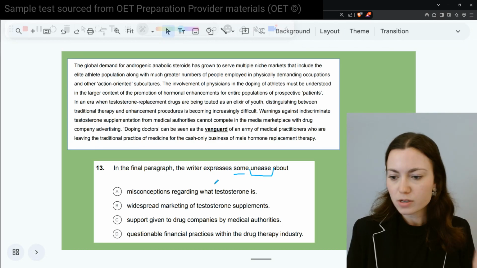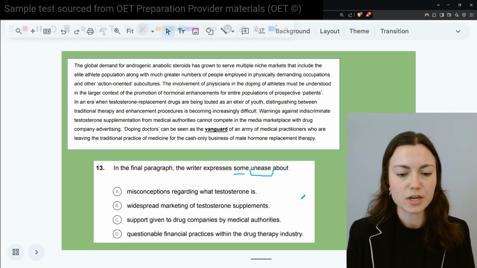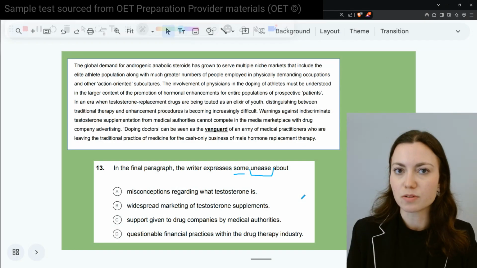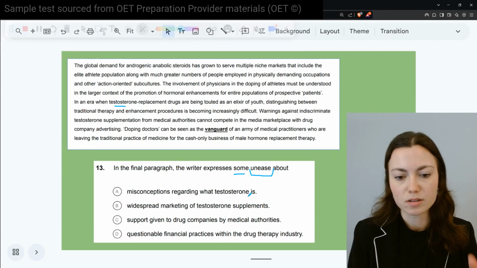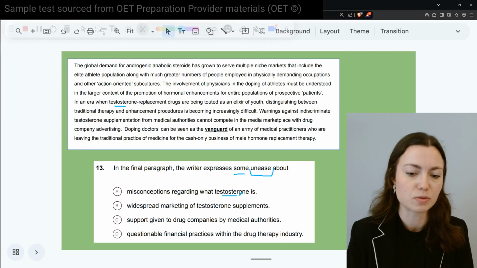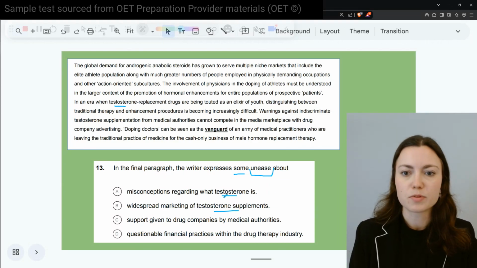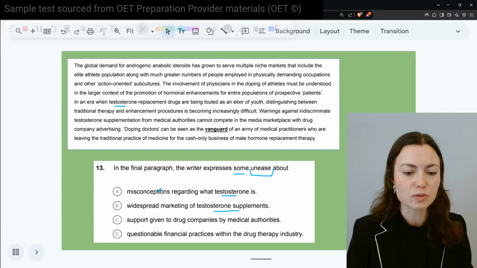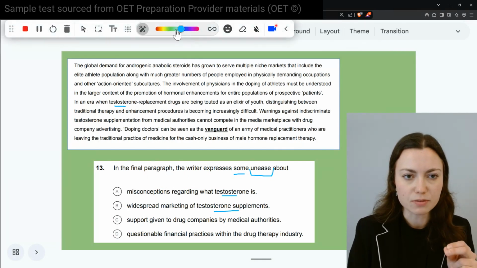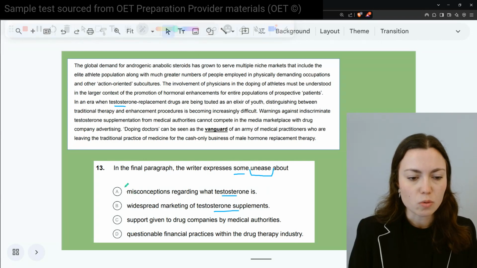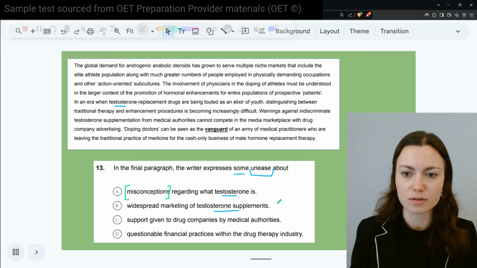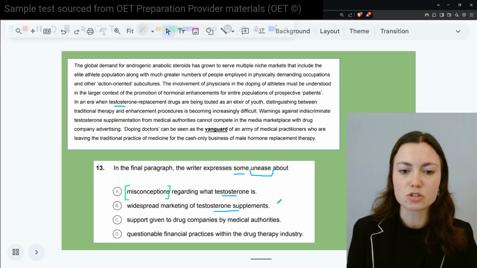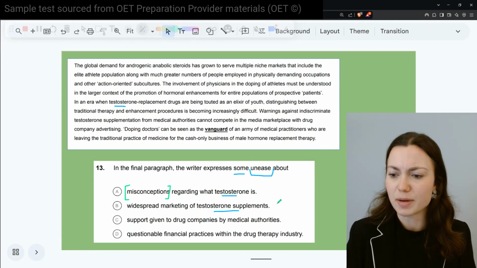Okay, so first off, what makes this challenging is that different aspects of each of the options are talked about. So for example, right in here, he's talking about testosterone, right? So we see that word, testosterone supplements throughout, right? And we want to focus on the difference between our options. So if I'm looking at this, A, misconceptions regarding what testosterone is. So the actual definition of testosterone, he's expressing unease about that.